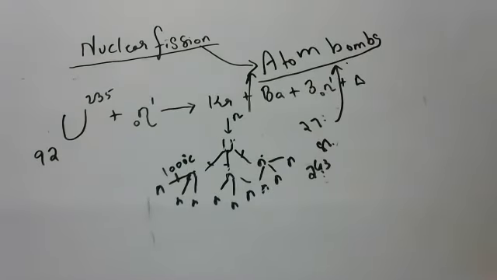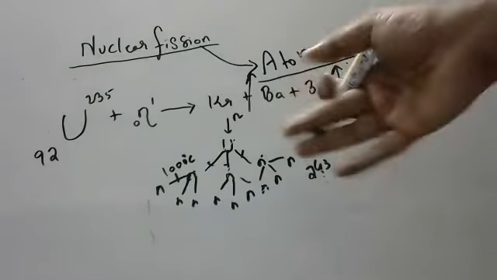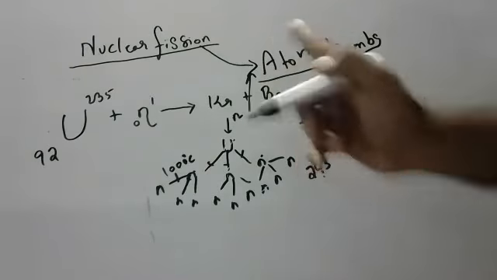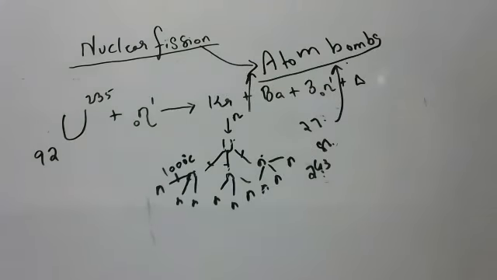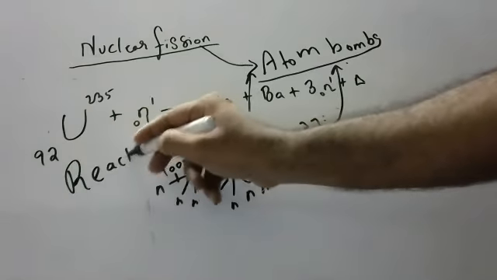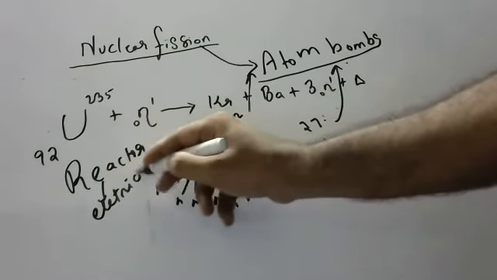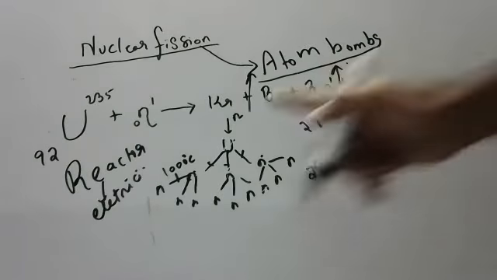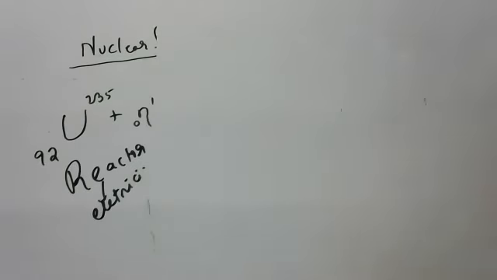What is happening? In an atom bomb, large amounts of energy will be liberated within no time. This much devastation will occur. This is destructive. No, sir, I want to use it constructively. Means you can also use it constructively, children, by making a nuclear reactor. We can use it for constructive purposes also. You can generate electricity continuously without the use of coal and water. How? The same energy, children, we can use in a constructive way also.